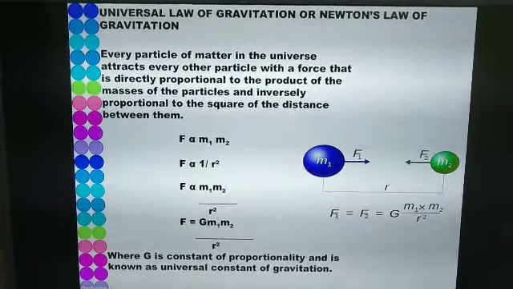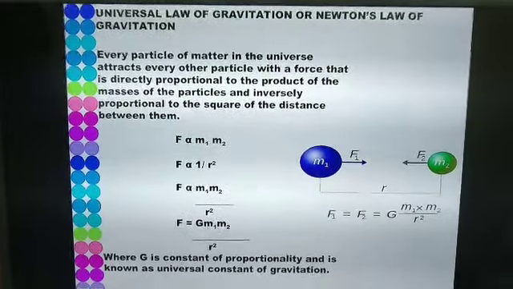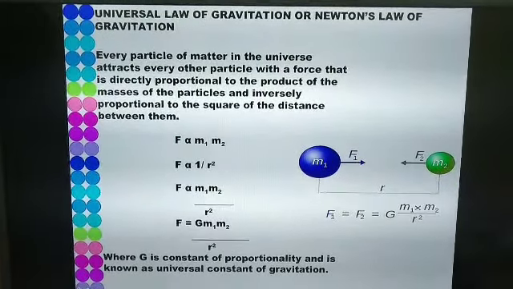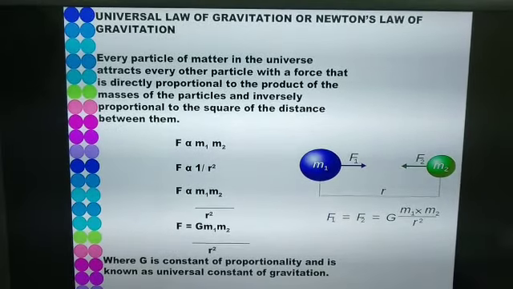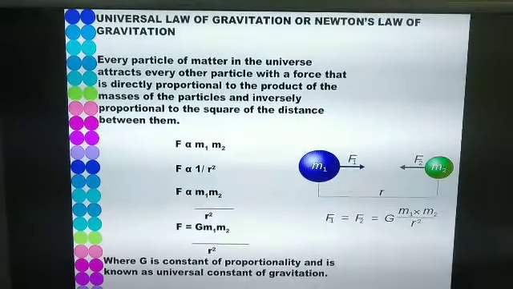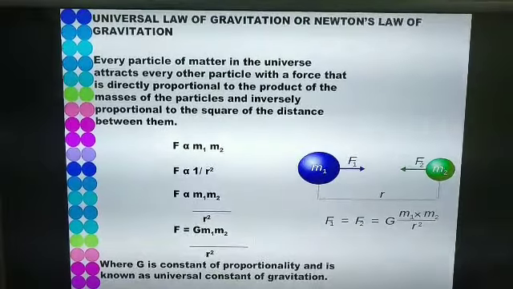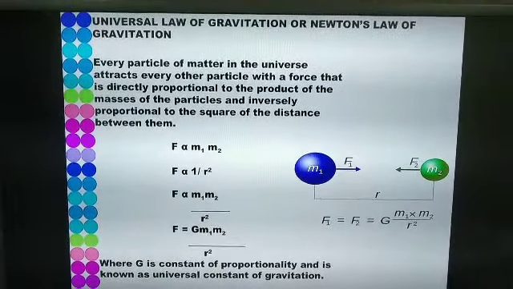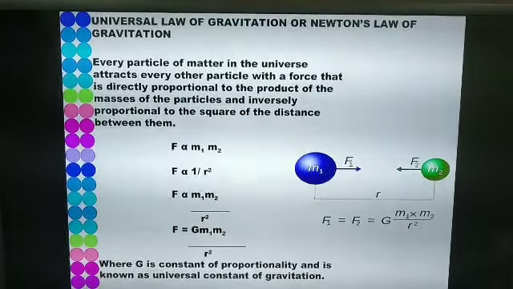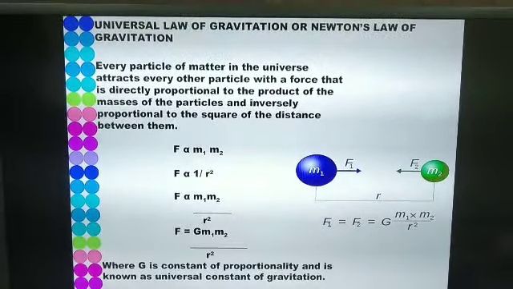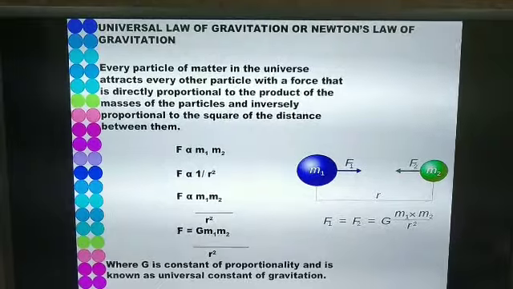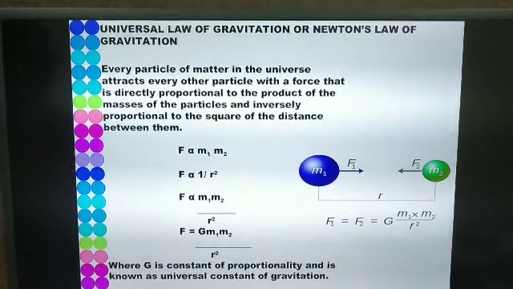If we remove the proportionality sign, we take a proportionality constant here, which is capital G. So our equation becomes F is equal to G m1 m2 upon R square, where G is called as the constant of proportionality and it is known as the universal gravitational constant or universal constant of gravitation.